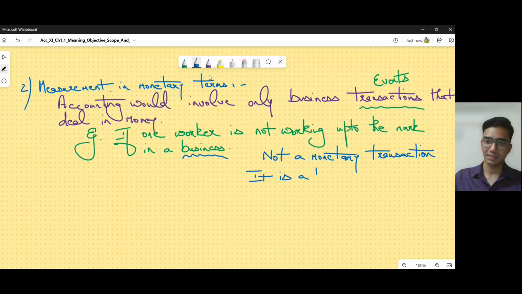It is a business transaction though, as it is relevant to the business, but it is not a monetary transaction because it's just a statement. We are saying one worker is not working properly. All right. So whenever we talk about accounting, we would always talk about transactions. The first thing is that they should be business transactions. Second thing is that they should be able to be measured in terms of money.